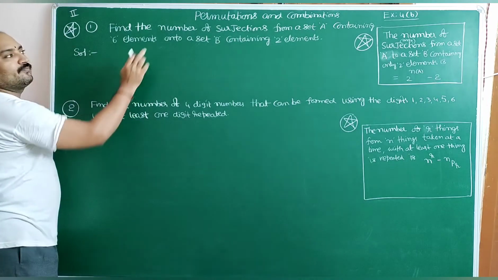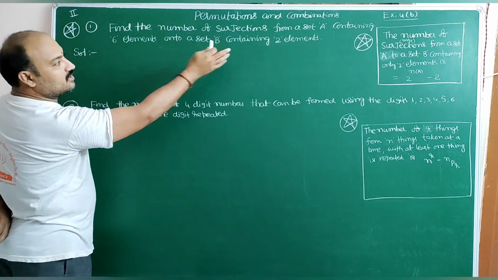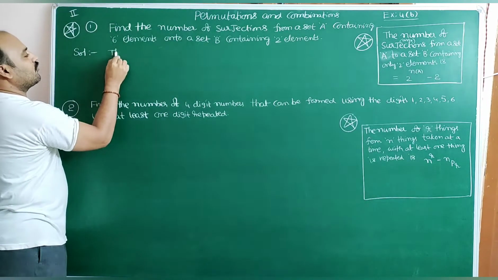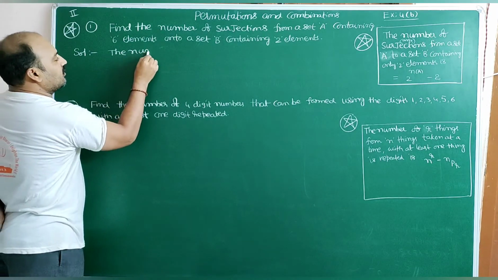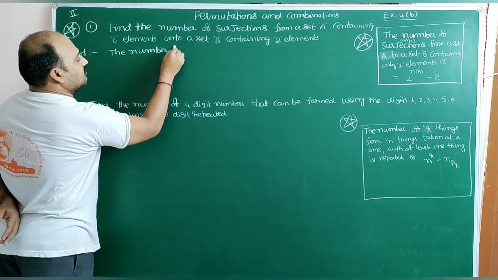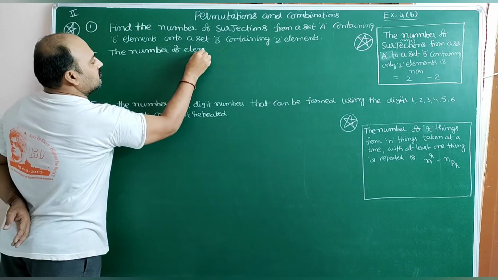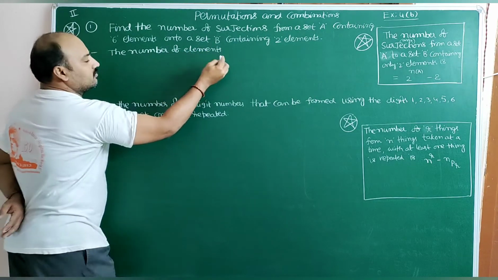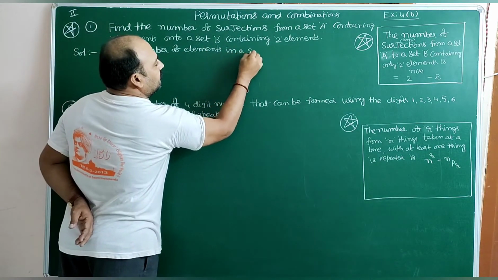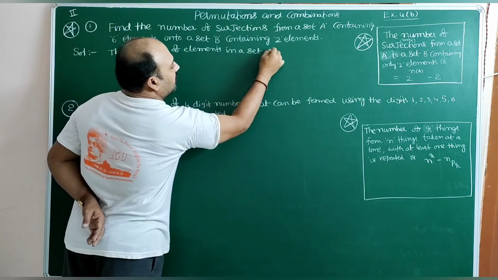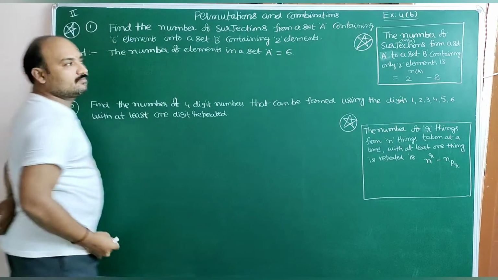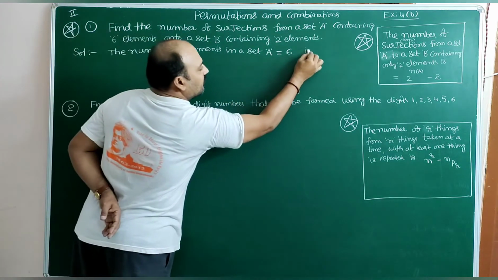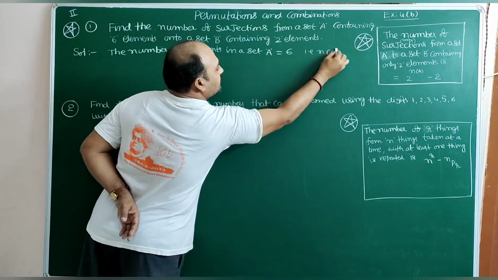So come to the question. How many elements are there in the set A? The number of elements in a set capital A is equal to 6. So that is n of A is equal to 6.